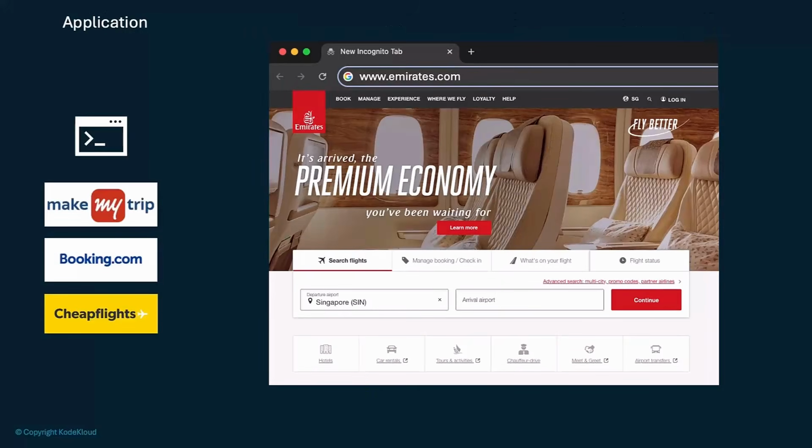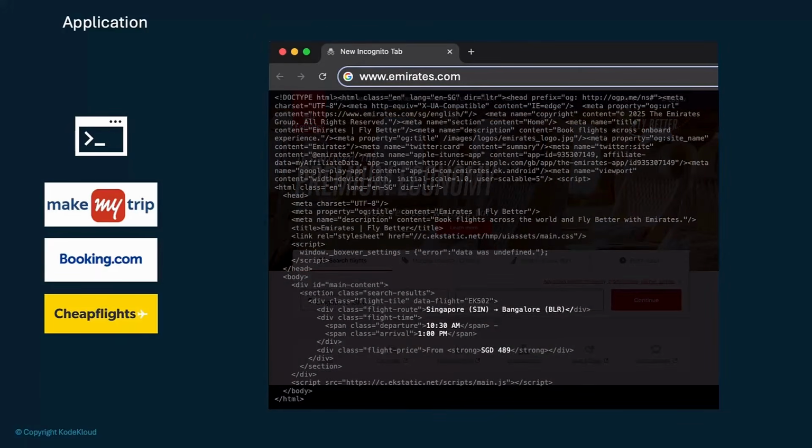But if I were not a human user, and instead I was a third-party website like MakeMyTrip or Booking.com or Cheap Flights, I'm an application trying to communicate with another application. In the past, what these third-party applications did is scrape the websites, which is basically saving the website as a text file. And when they scrape the website, you get junk text like this, which is the HTML. But within that junk lies the information you need, which are the flight details. And so they would run complex algorithms against these to pull the required flight details from here.